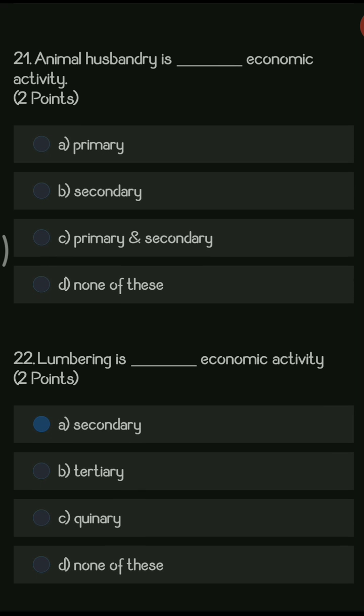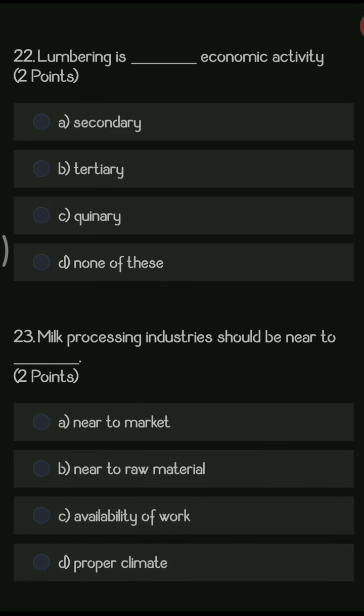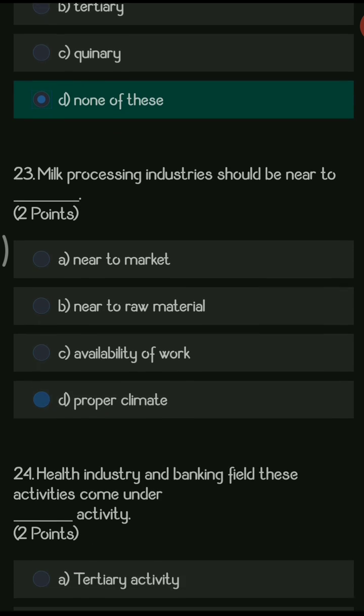Animal husbandry is dash economic activity. So animal husbandry is also a primary economic activity. Next, lumbering is dash economic activity. So we all are aware that lumbering is totally dependent on nature, on trees. So hence it is a primary economic activity. As the option is not available here, so none of these is the right answer.